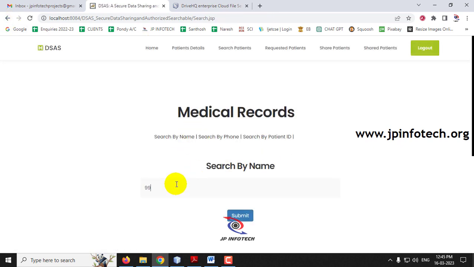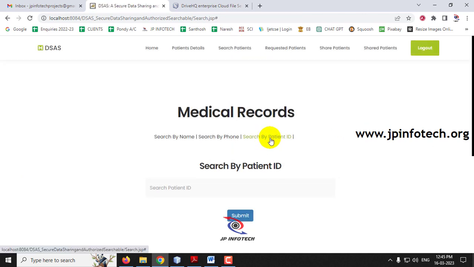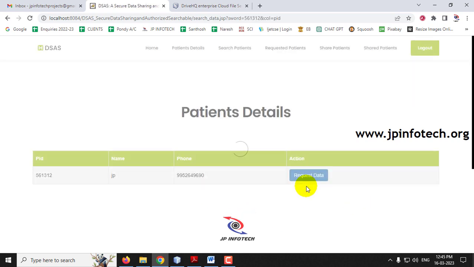Let me search by phone number. I click the search by phone number option and then click submit, and now you can see it is showing that patient. And again, if we click search by patient ID and enter the patient ID and search, you can see it shows the patient like that.